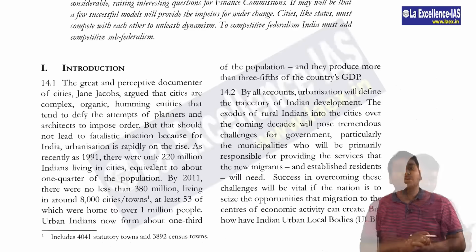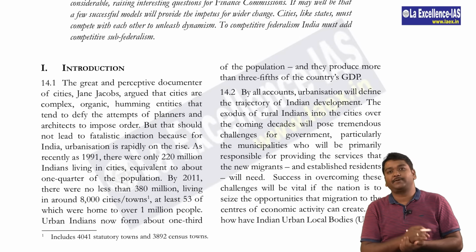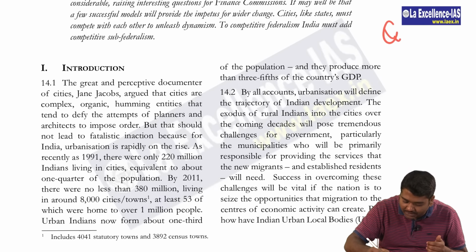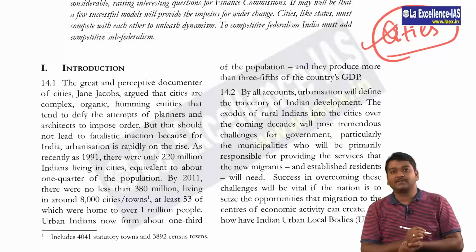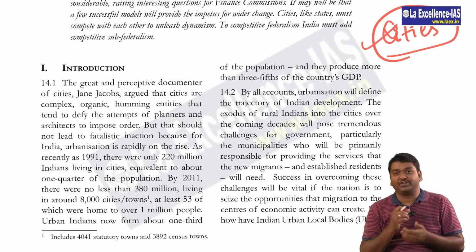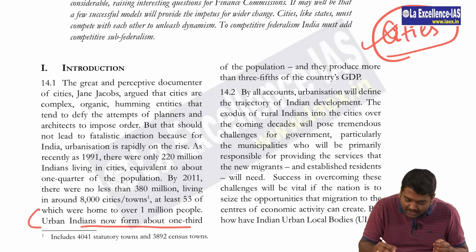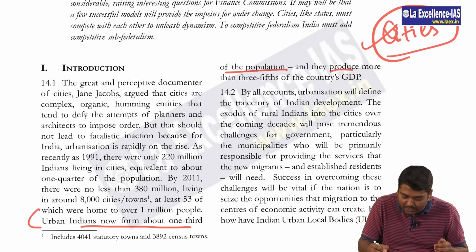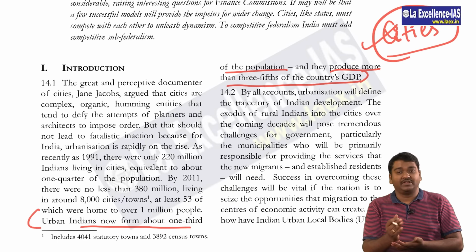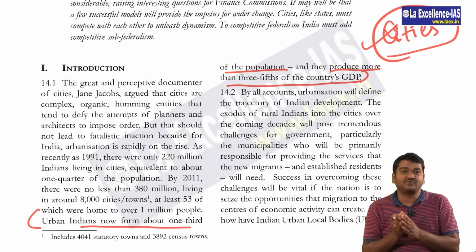So guys, at last, let's move to the last chapter, where we are focusing on sub-federalism. That is, we are actually talking about cities, right? When we are talking about cities, a lot of issues are there, it may be with respect to urban floods, pollution, air quality index, and also, what is more important, the population. Urban Indians now form about one third of the population, and they produce more than three fifths of the country's GDP. So here, as I told you, a lot of geography theories are also important. This is one point that is very, very important for us.